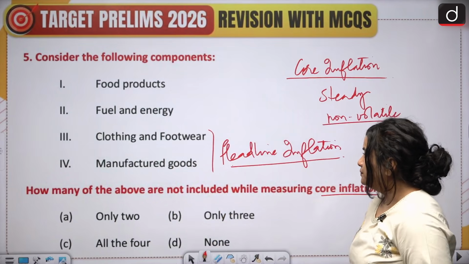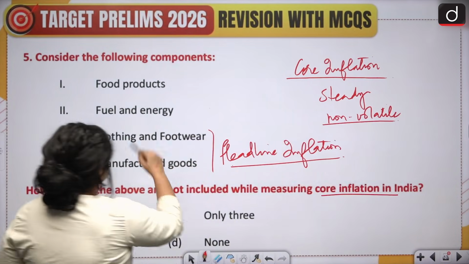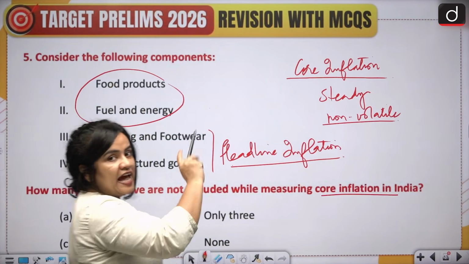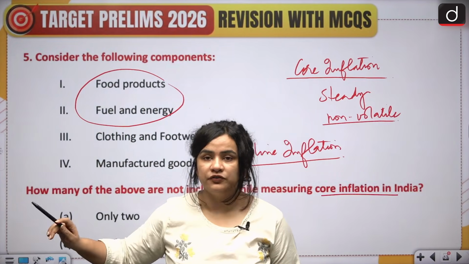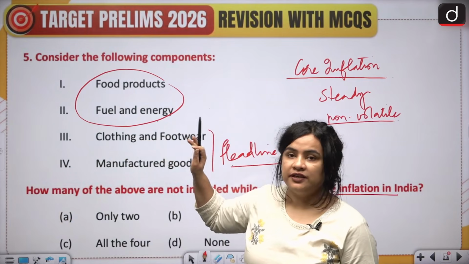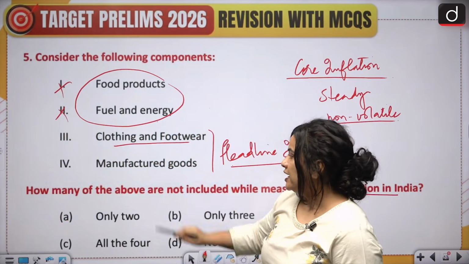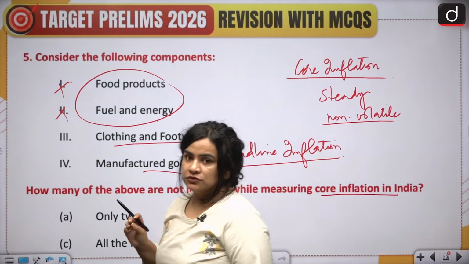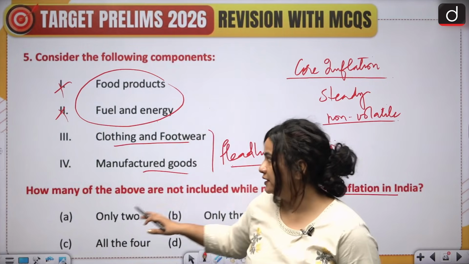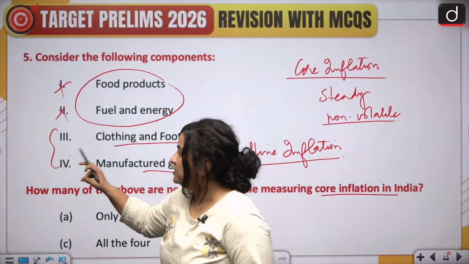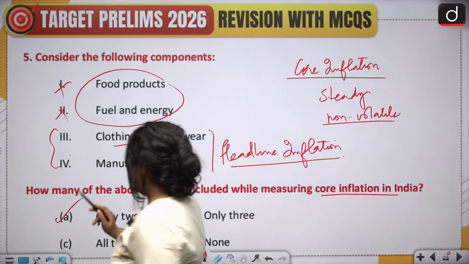All right. So, usually out of any given basket, food and fuel are considered to be very volatile because their price fluctuates very often. So, this is never included while measuring core inflation. Whereas these two, clothing and footwear as well as manufactured goods, tend to have a stable inflation rate, and therefore these are considered in core inflation. With this, we arrive at the correct answer, which is option A, only 2.